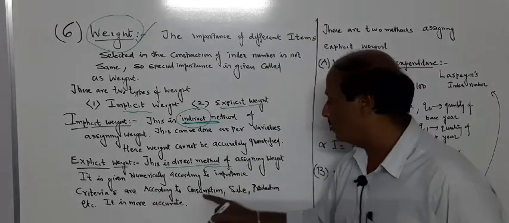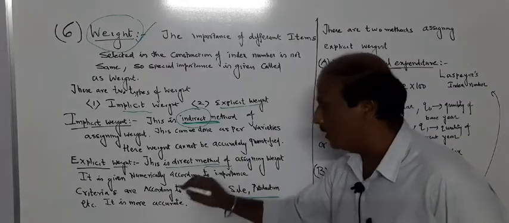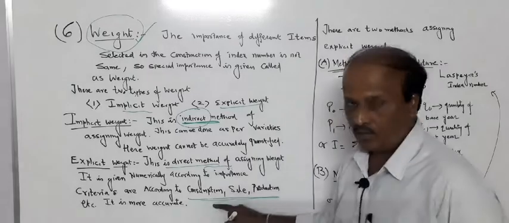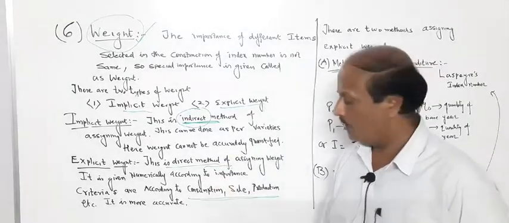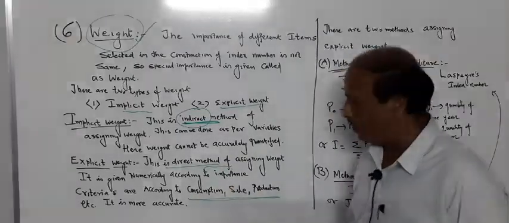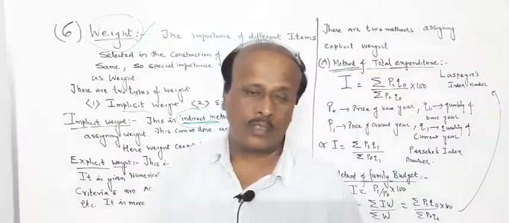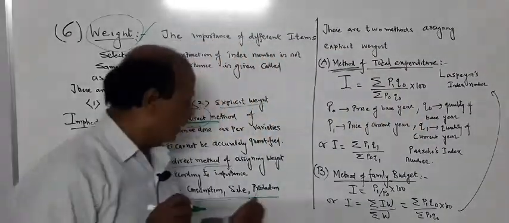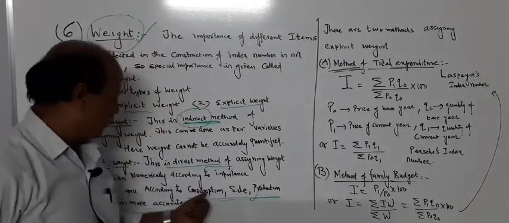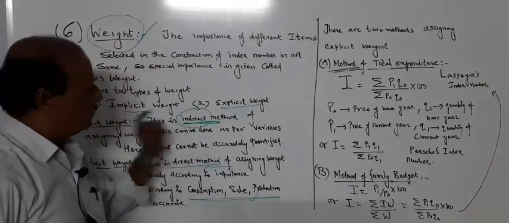The criteria are these 3-4 criteria: how much consumption of a particular thing is done, how much sale is done, how much production is done, how much importance is given to those particular items. Numerically, it is actually calculated. So this is more accurate as compared to the other one.